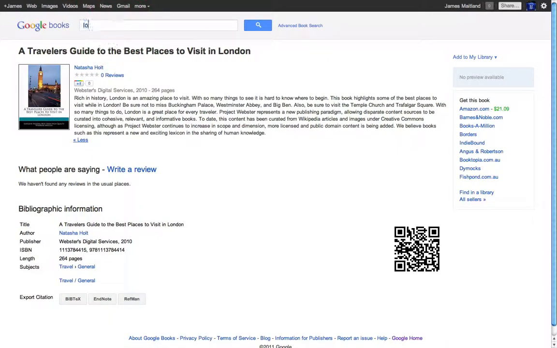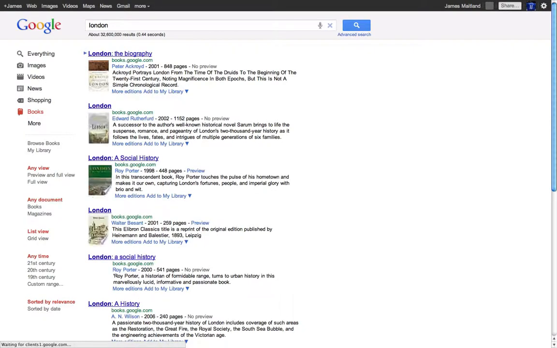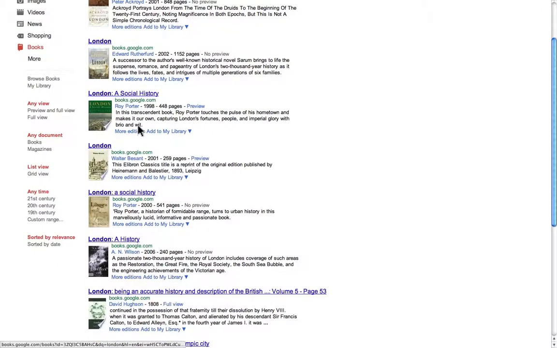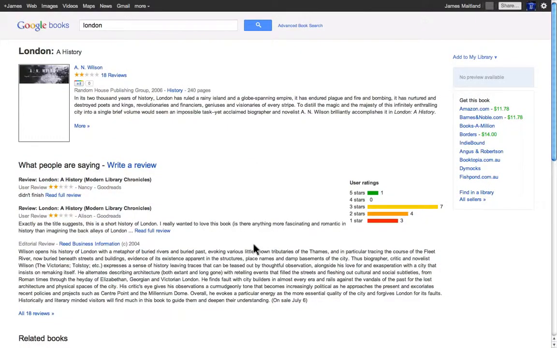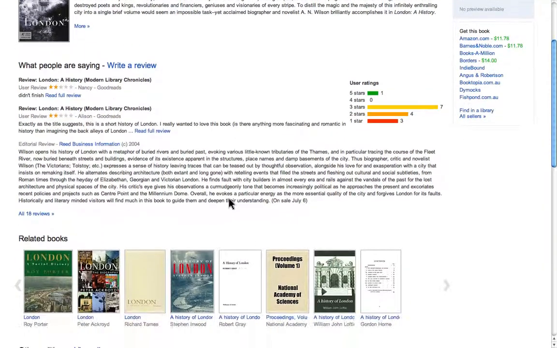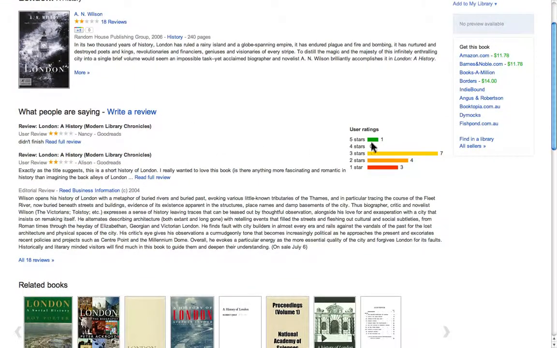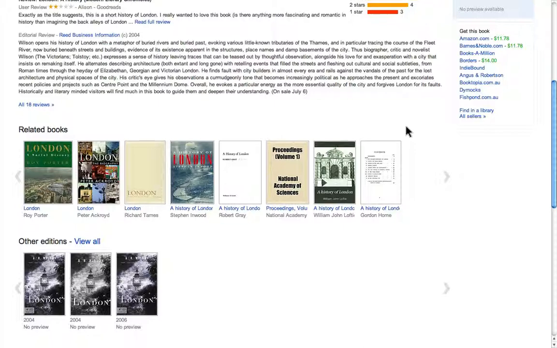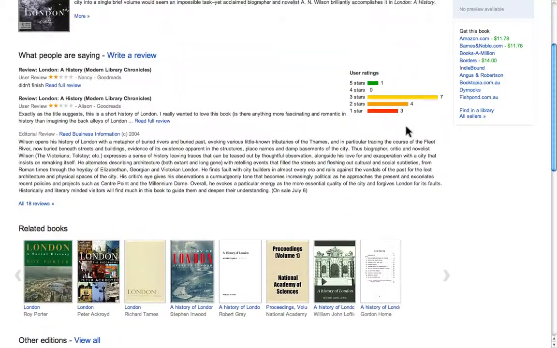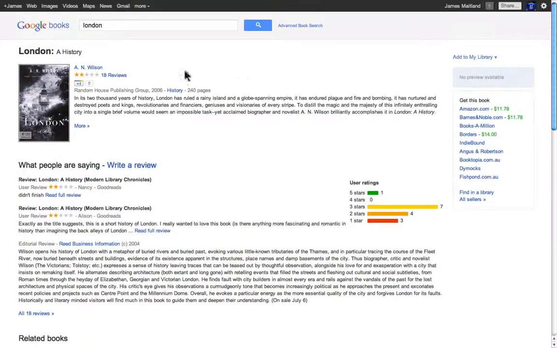But if I just want to have a look at a book of London, I go to a history of London. It gives me information about the book, reviewing it, telling what people put out this book, and information that I might be interested in.